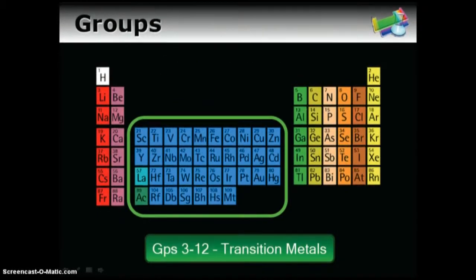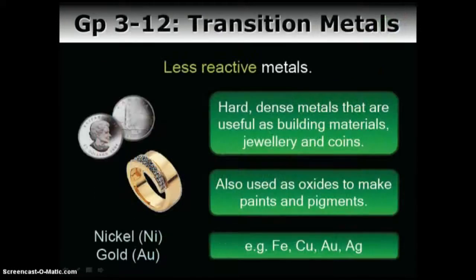In the middle we have groups 3 through 12. These are called the transition metals. Of course, most of the periodic table we see are the metals, and these are the transition point between the two main groups. They're less reactive. They're hard, dense metals that are used often in building, jewelry, and coins.